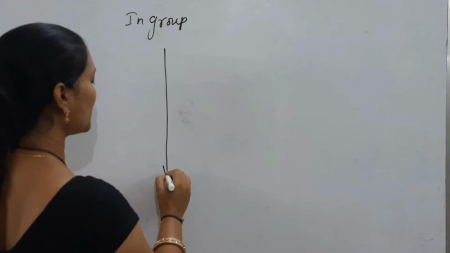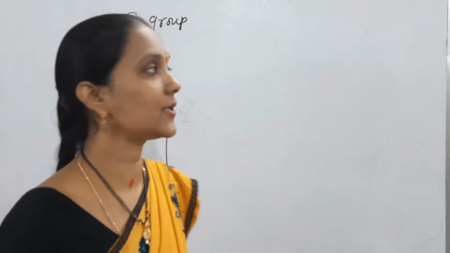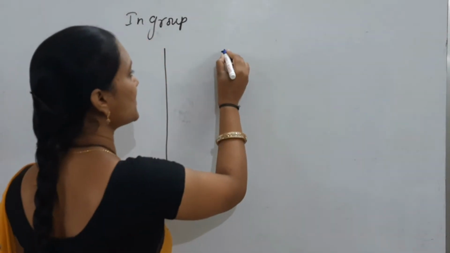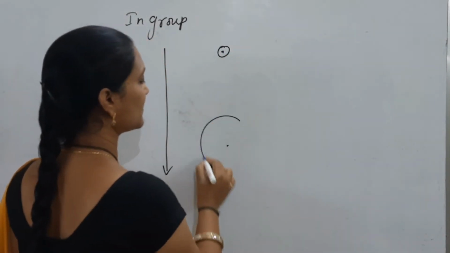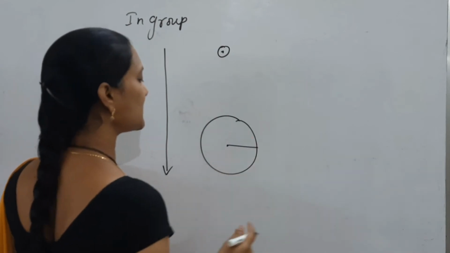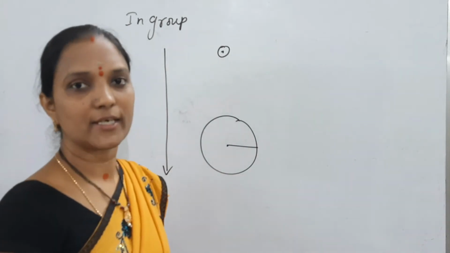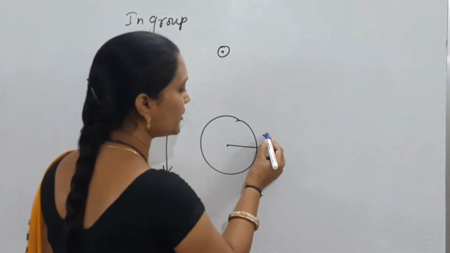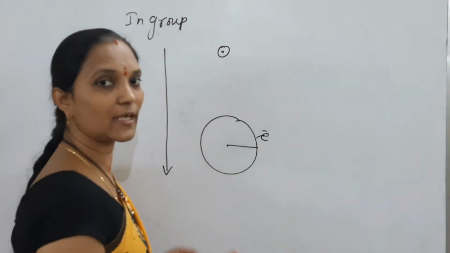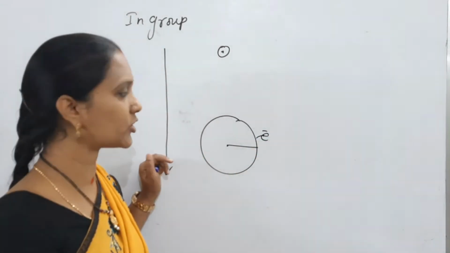Down the group, does electron gain enthalpy increase or decrease? Down the group, size increases, and the distance between the nucleus and the outer shell increases. Now we are planning to add one electron to the outer shell.